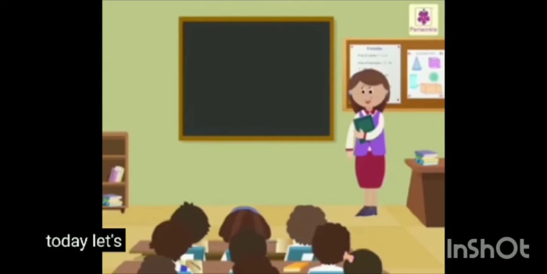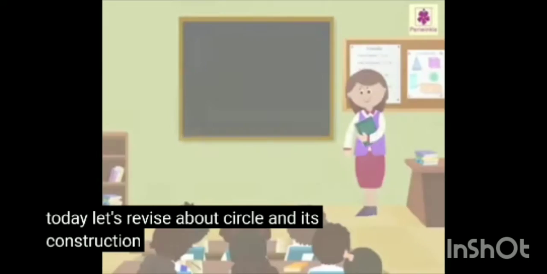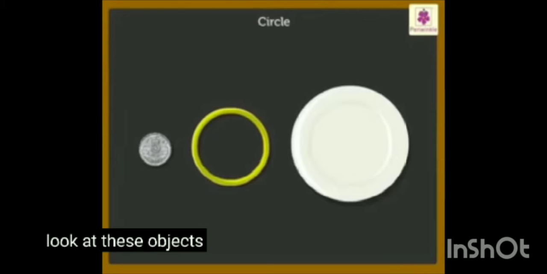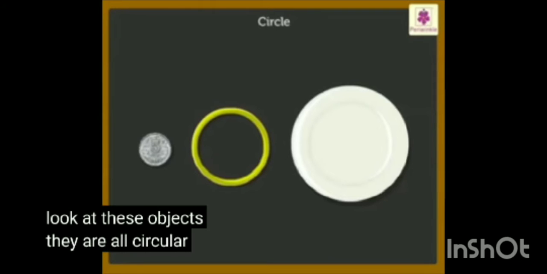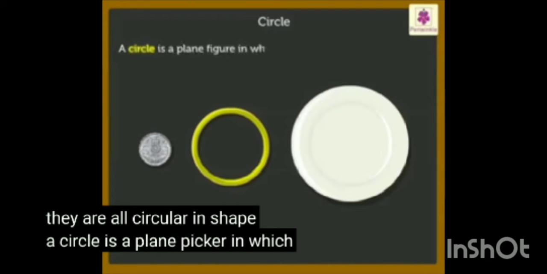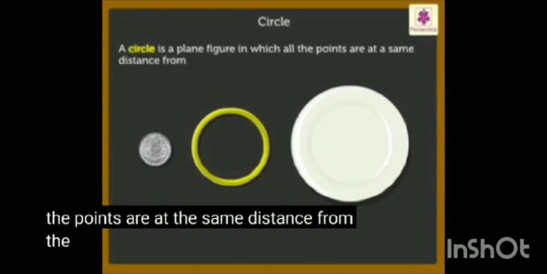Today, let's revise about circle and its construction. Look at these objects. They are all circular in shape. A circle is a plane figure in which all the points are at the same distance from the center.